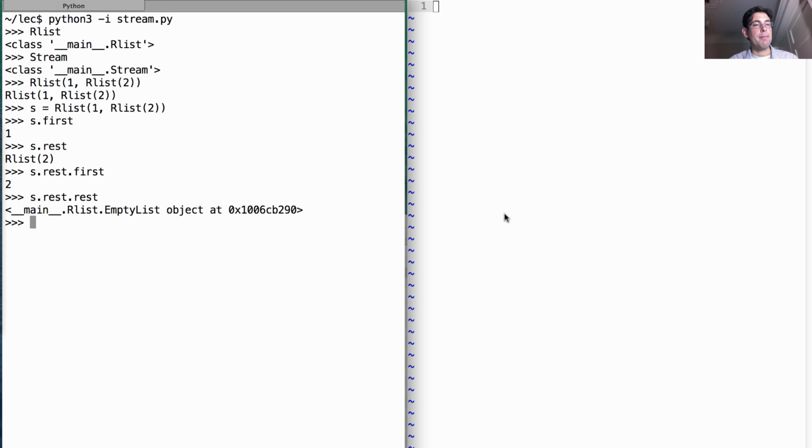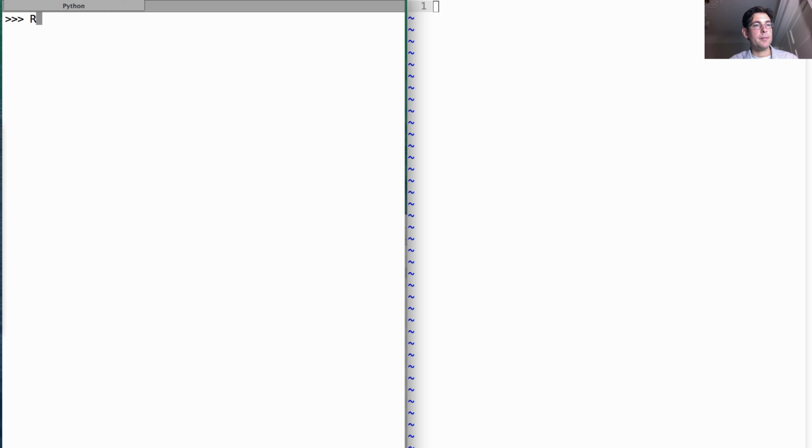So what about a stream? Well, let's rewrite our list here so that we can see the direct contrast. The only difference is that instead of putting a stream as the second element, I write a function that returns a stream.